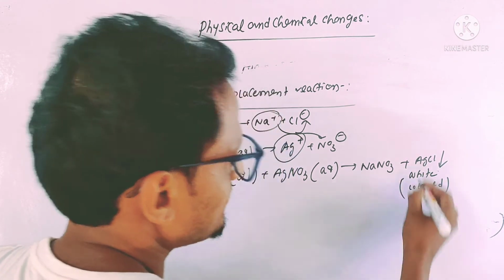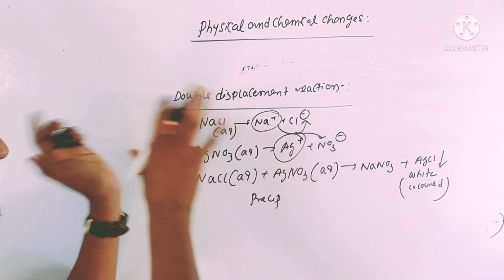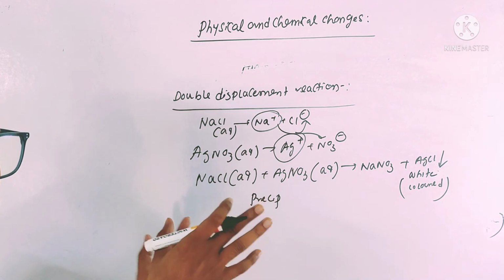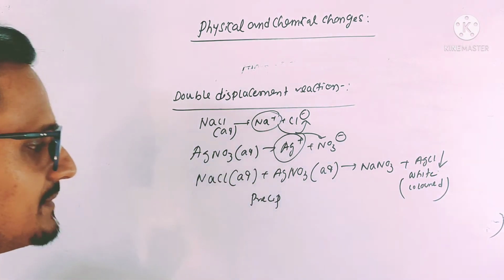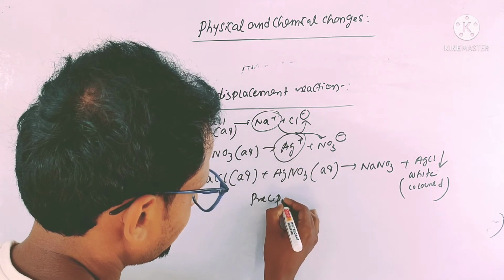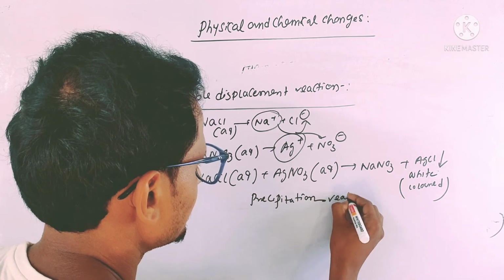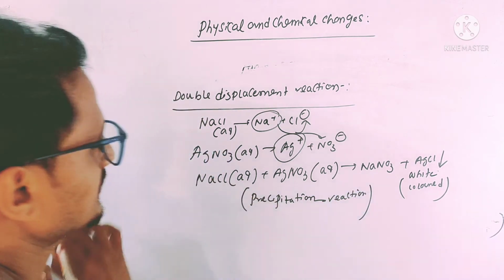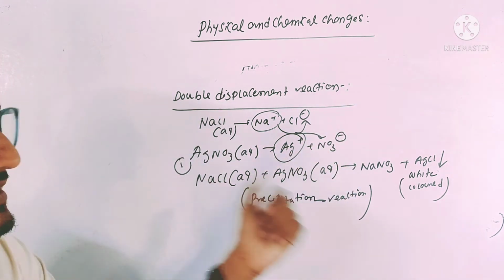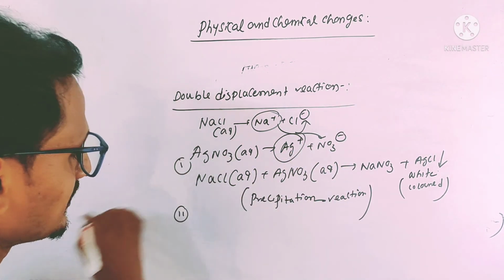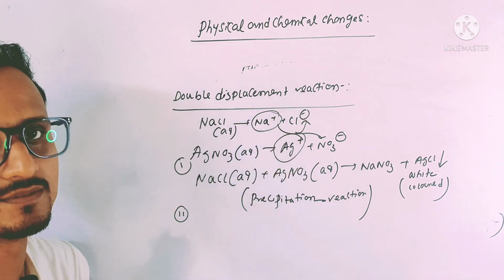So this reaction can be regarded as precipitation reaction. It is under the double displacement reaction. As precipitate is forming here, it is the precipitation reaction. So in double displacement reaction, one is precipitation reaction. Next, neutralization reaction can also be there under the double displacement reaction.